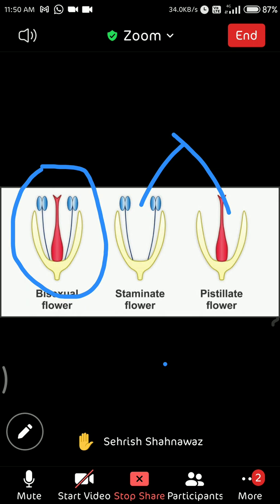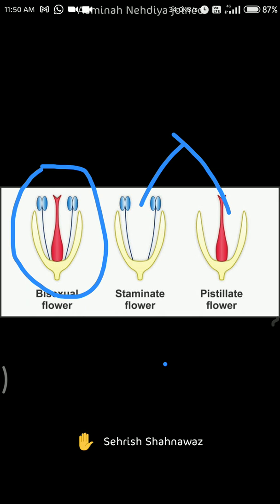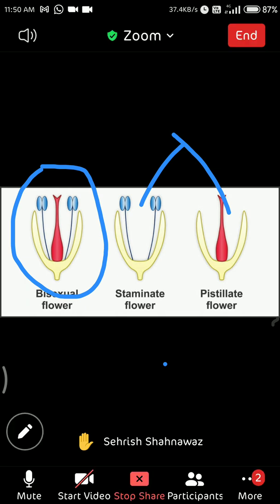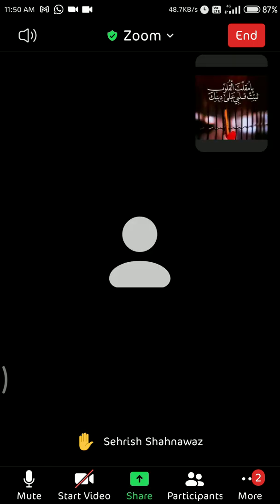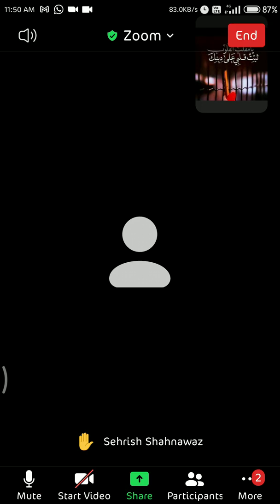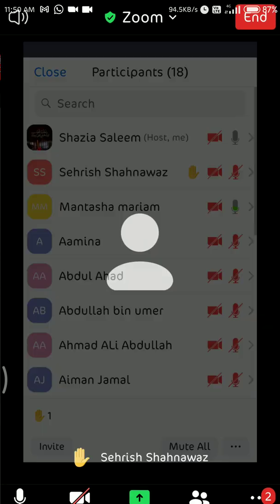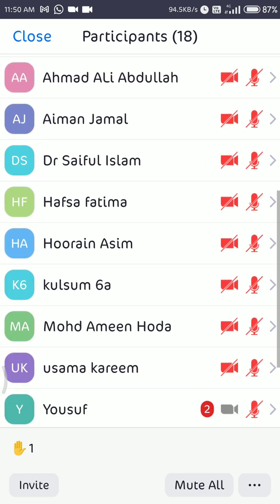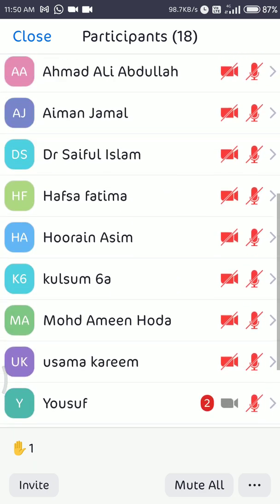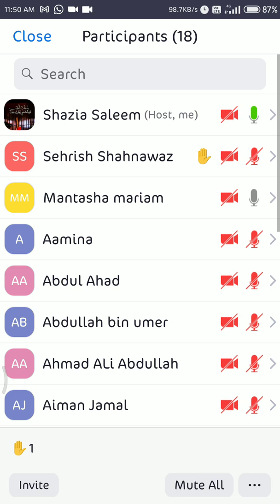So these are the two categories on the basis of presence of reproductive part. So Isma, tell me, what are staminate flowers? Isma is not there now. She has not joined again.